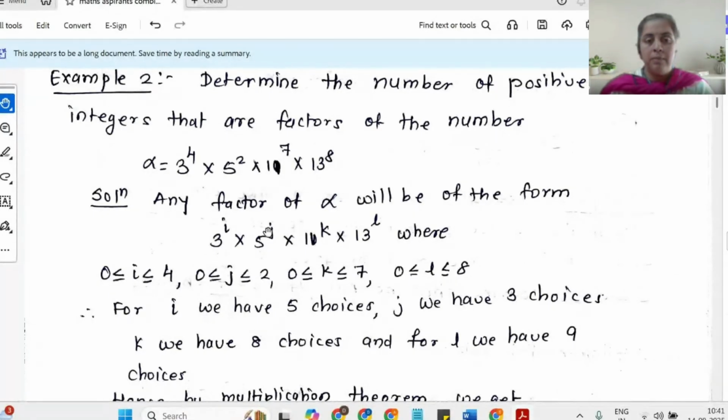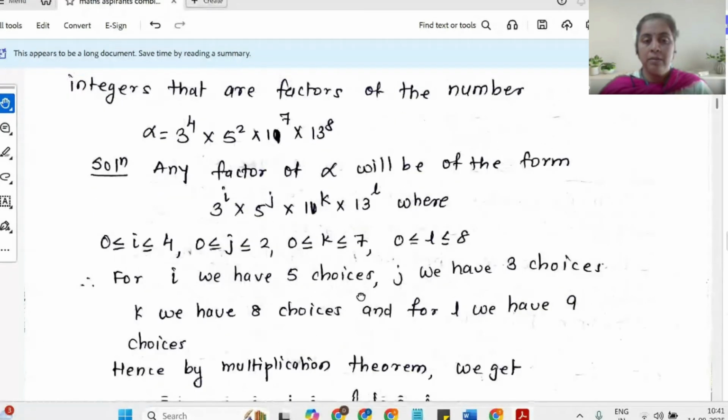Similarly, the maximum value of j, which is the power of 5, can go up to 2, so j will vary from 0 to 2 because alpha has only the 5 square term. Similarly, the maximum value of k can go up to 7, so for k I have all the integer values from 0 to 7. And similarly for l, which is the power of 13, it can go up to a maximum of 8.